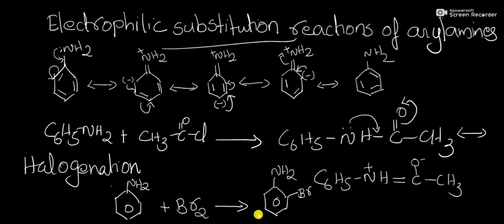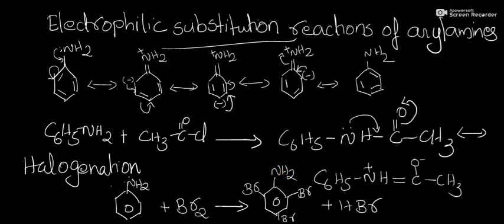Substituents will be present at the ortho and para positions. 2,4,6-tribromoaniline plus HBr. Here we know that the NH2 group is a highly activating substituent. So we can't obtain a mono-substituted product. We get only tri-substituted products. If you want a mono-substituted product, the activity of the NH2 group should be reduced by the acylation reaction.